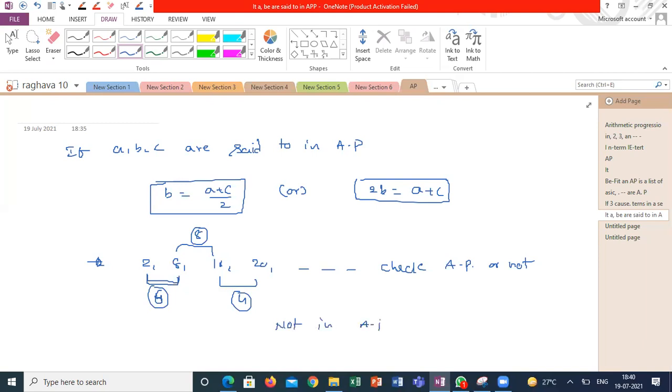How you can say not in AP? Take 8 minus 2, it is coming 6. Take 16 minus 8, it is coming 8. So 6 and 8 are two different differences. So the given series is not in AP. Is it clear, guys, what I'm saying? Yes, sir.